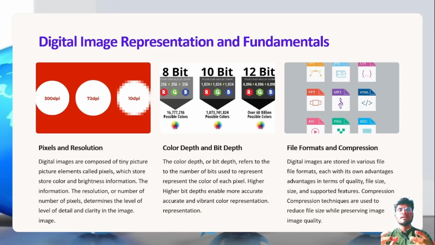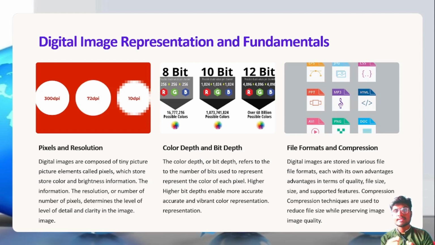Digital image representation fundamentals. What? Digital image representation fundamentals? Let us see. Like pixels and resolution, as we already discussed in the previous slide. Here you can see that in the first image there will be variations, right? The clarity of an image is dependent on the resolution and pixels. The first image is better than the second, and the second image is better than the third image, right? Here the third image is a low resolution image which can't be recognized.